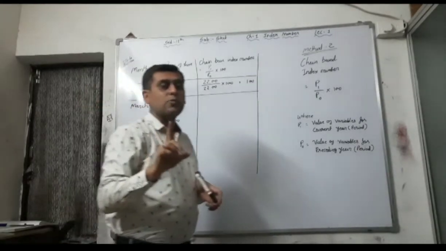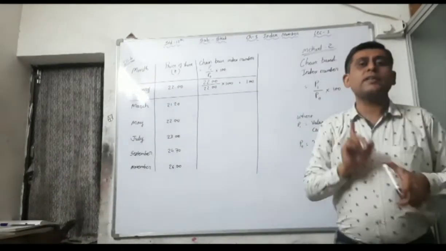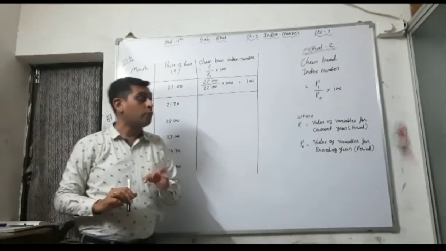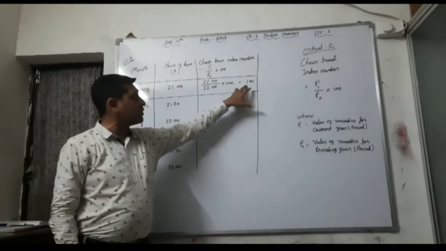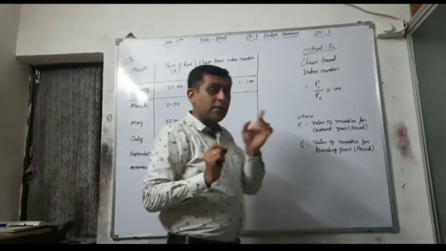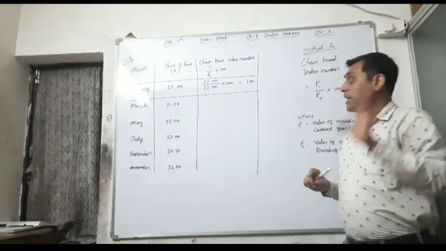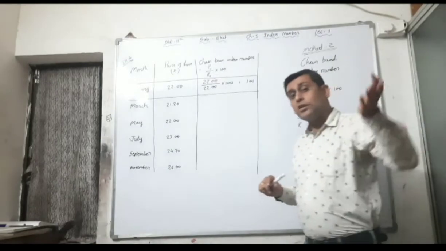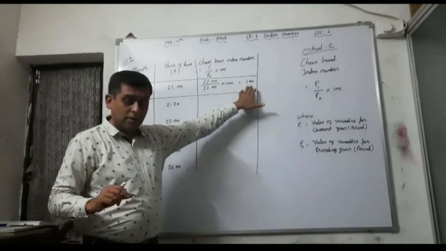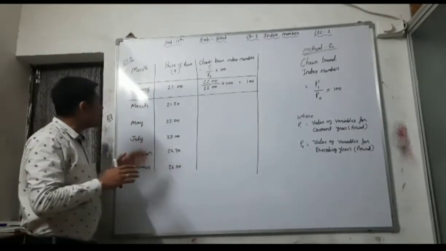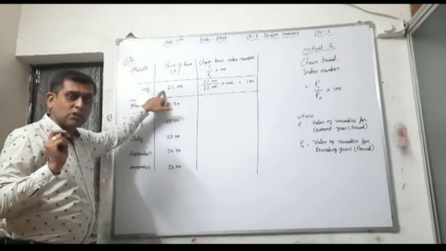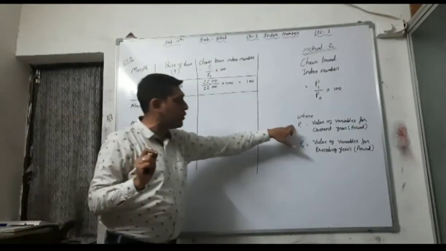In the fixed base index number and the chain base index number methods, that is method number 1 and method number 2, your first answer is 90% 100. I am saying 90%, why? If it is said that you have to take this year as the fixed year, then you don't have to take 100 as your first year answer. But in another case, January, the current year data is given, that is 22.00, your P1.